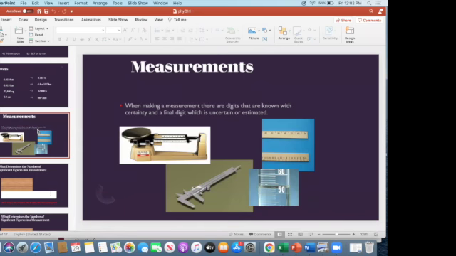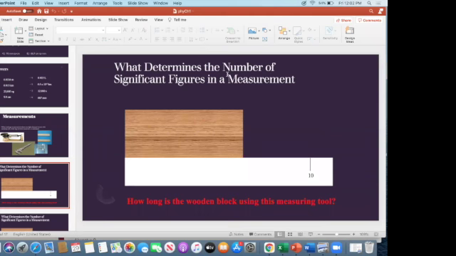anytime you take measurements, whether that's with a ruler, graduated cylinder, or a balance beam, or a scale, all right, those digits on there are letting you know the certainty of that measurement. Okay, sometimes there is going to be uncertainty because that's just how measurements are. All right, so right here on this slide, we have a wooden block and we have a ruler that says 10 here. So we're just gonna assume that this is 10 inches, okay?